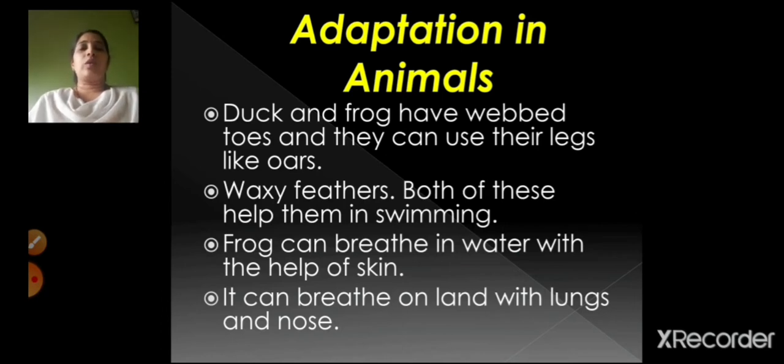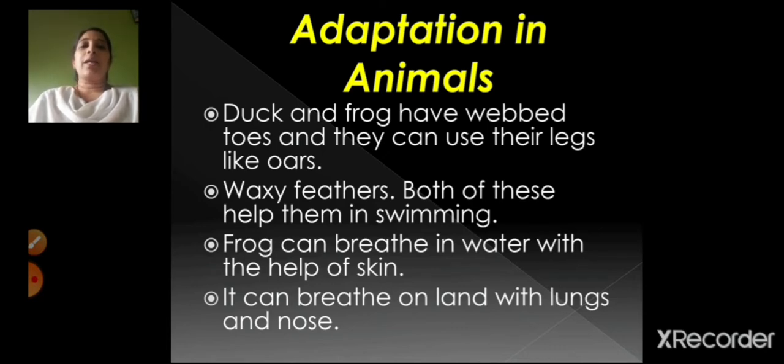This oar, this big rod, is put in water and the boat will move ahead. You have to use it like this, and then you move ahead. That big rod shape is called an oar. Waxy feathers, they have got. The feathers are waxy, which means the water does not stay on them. Because of these waxy feathers and the webbed toes, it helps them in swimming.